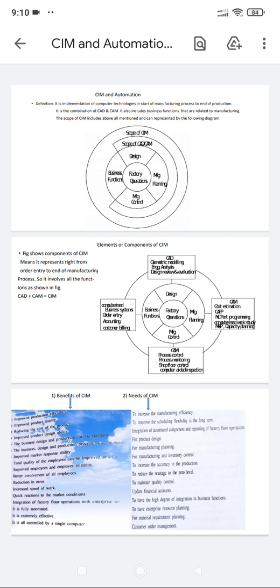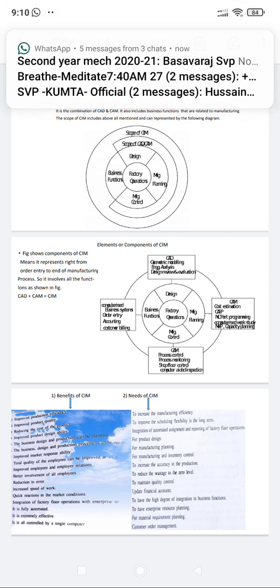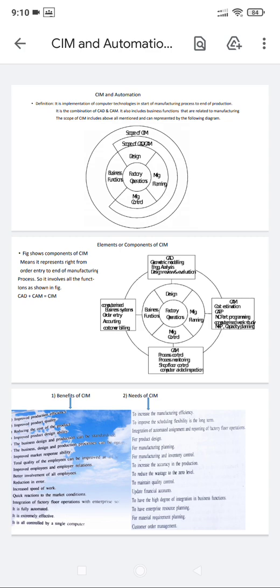So in the work system, the first is the manual work system, the second is the work machine system, and the third is the automated work system.